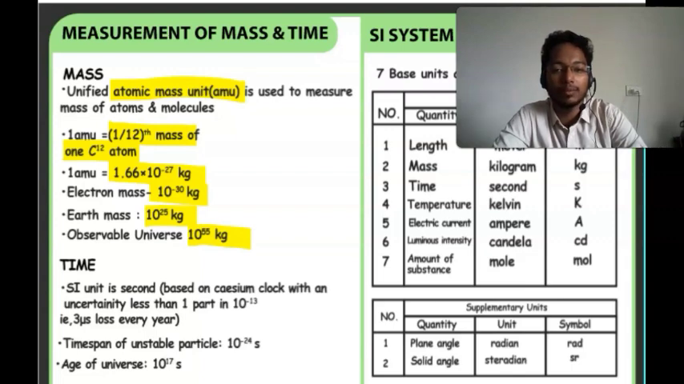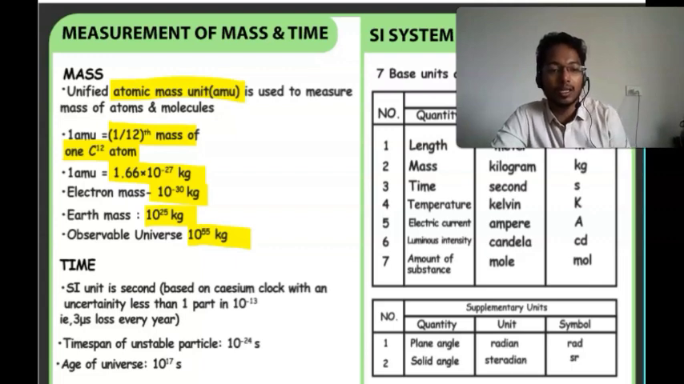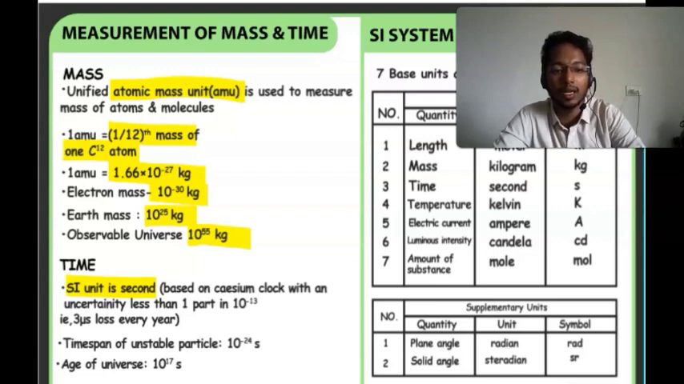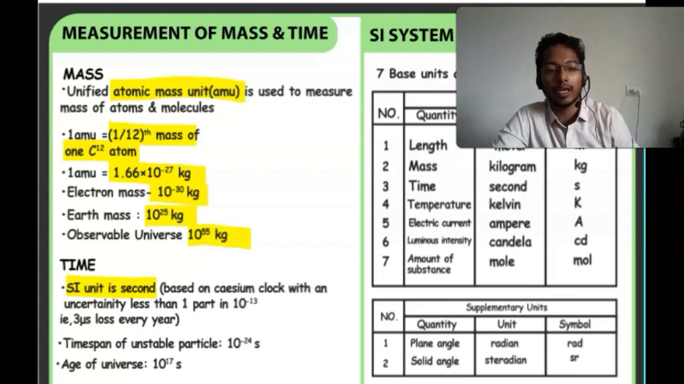Then time, let's talk about time. Time is again a fundamental quantity. It can't be defined. The SI unit of time is the second, based on the cesium clock with an uncertainty of less than 1 part in 10 to the power 13, meaning a loss of 3 microseconds every year. Then the time span of an unstable particle is 10 to the power minus 24 second. The age of the universe is 10 to the power 17 seconds.